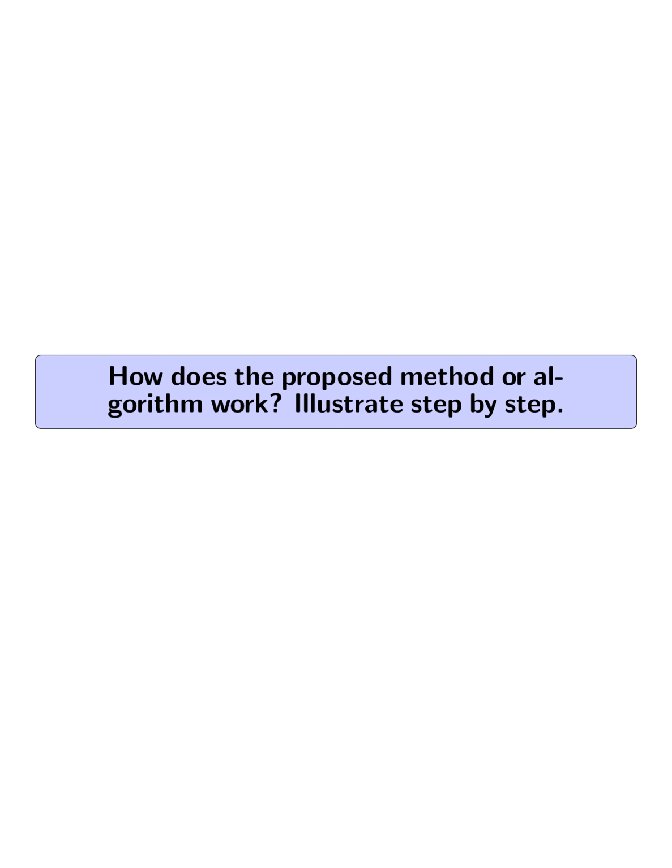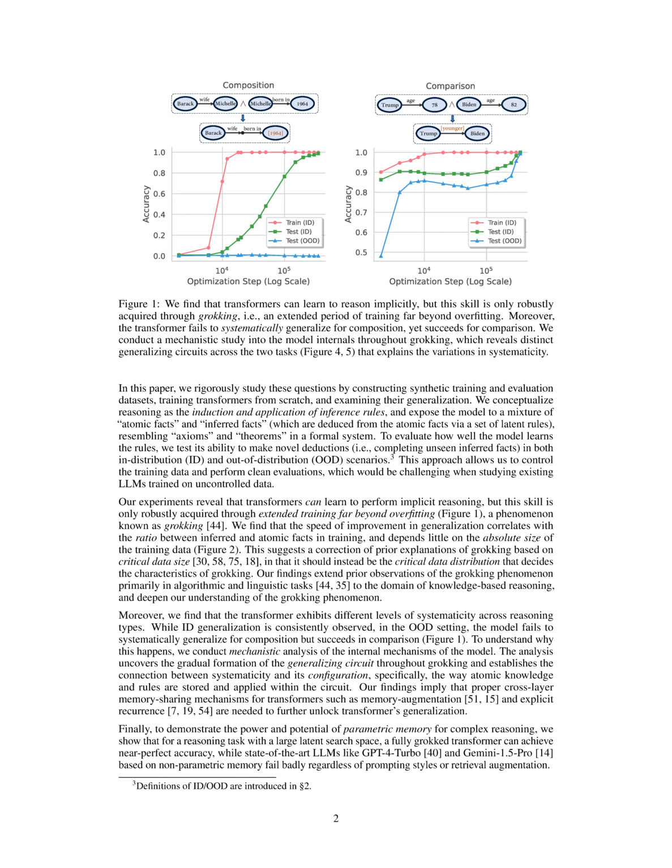How does the proposed method or algorithm work? Illustrate step by step. The proposed method works by training transformers to perform implicit reasoning through a process called grokking. This involves constructing synthetic training and evaluation datasets, training transformers from scratch, and evaluating their generalization.